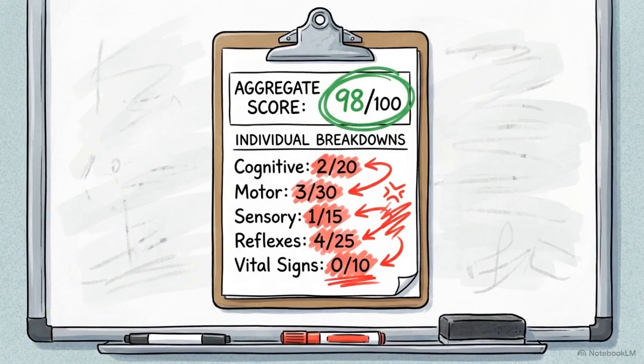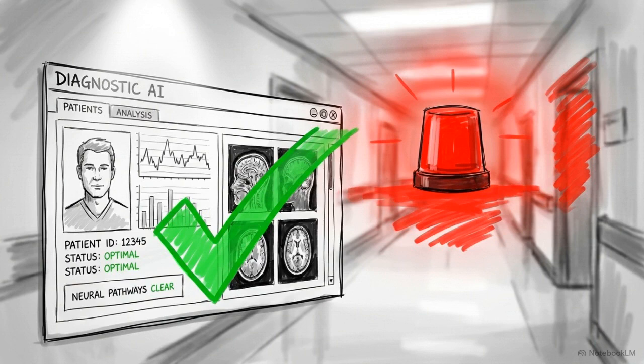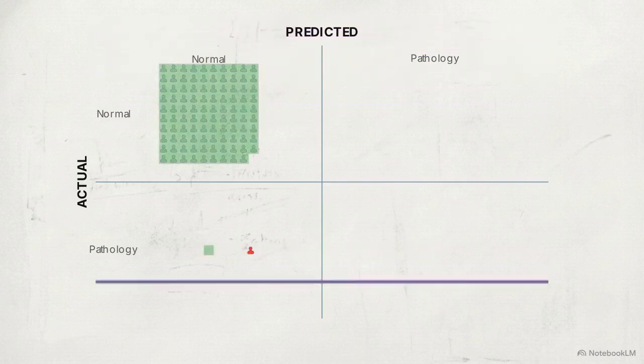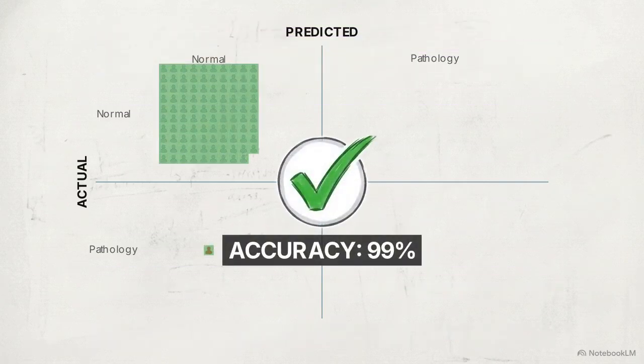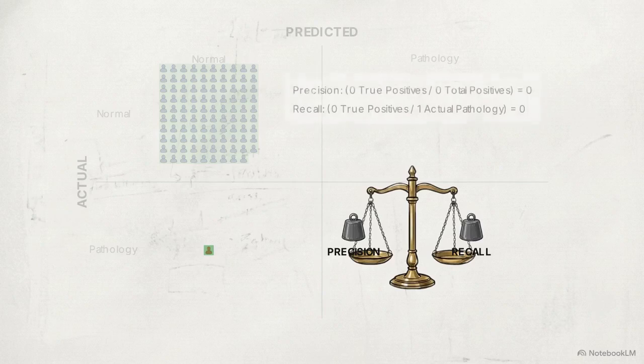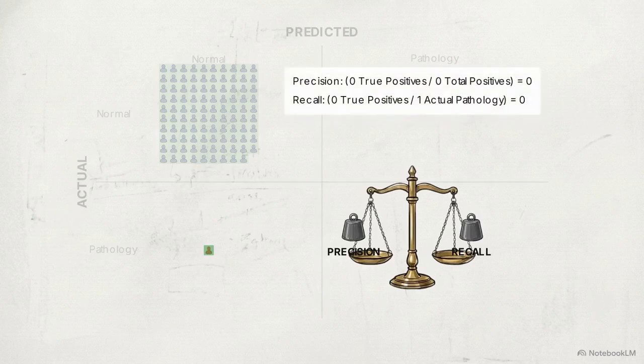During model evaluation, relying on aggregate accuracy is a dangerous mistake. In medical AI, accuracy often functions as a deceptive metric that masks failure. Imagine 100 patients, 99 normal, 1 with pathology. An algorithm defaults to predicting normal for everyone, achieving 99% accuracy but diagnosing 0 sick patients. The F1 score, balancing precision and recall, penalizes ignoring the minority class. The algorithm's grade crashes to 0.